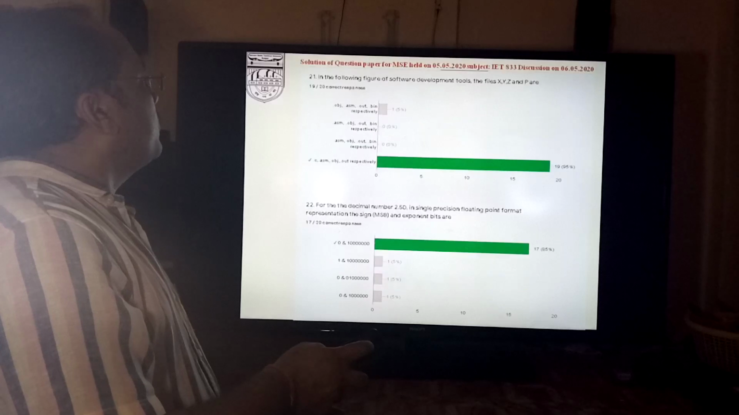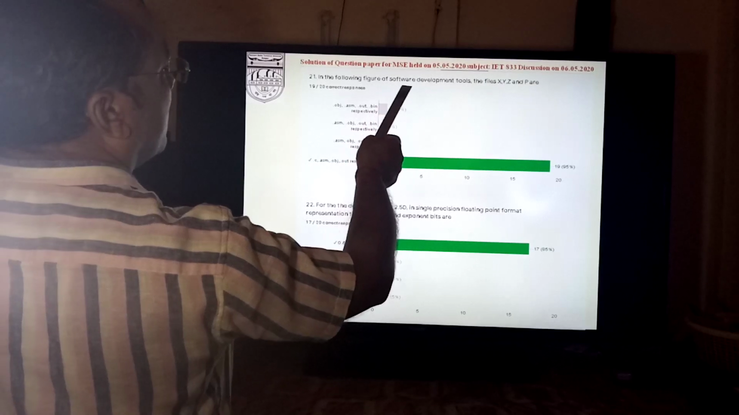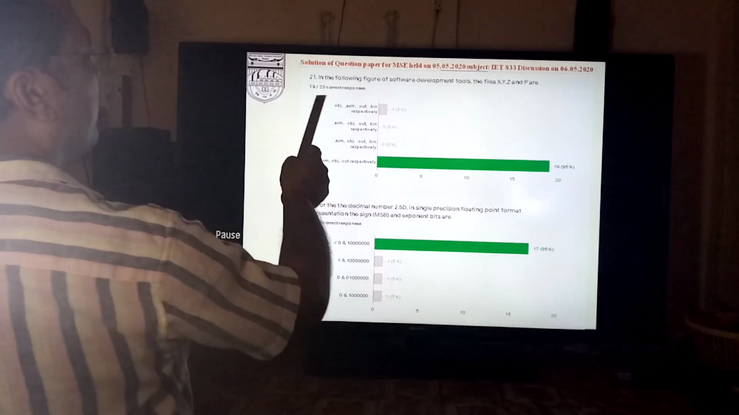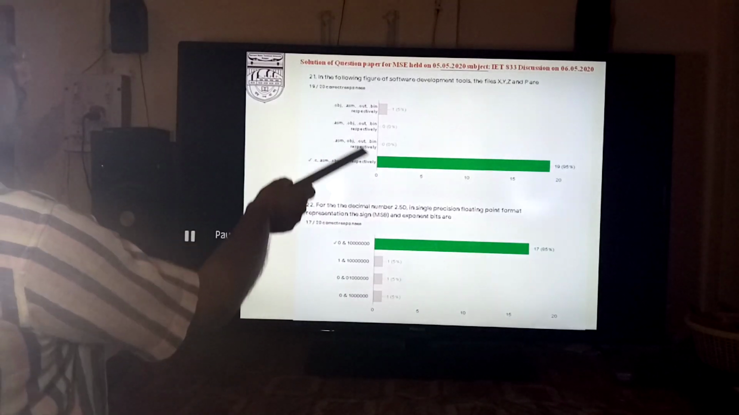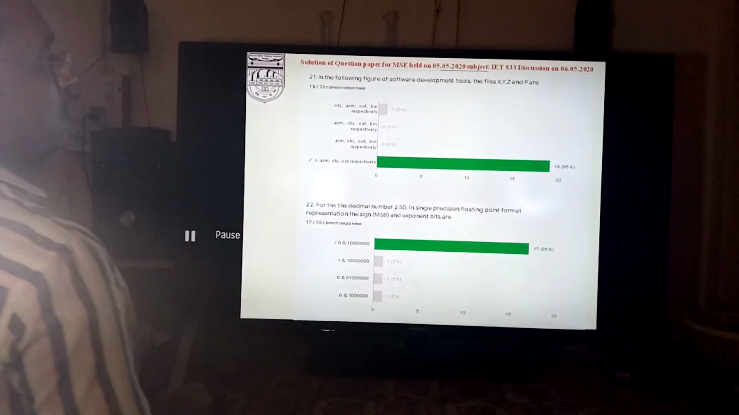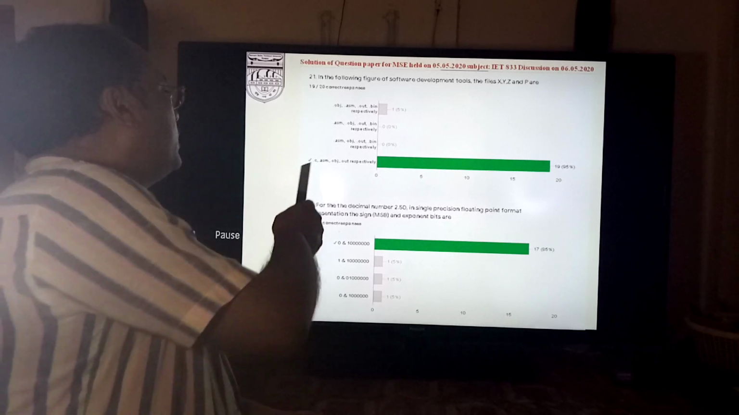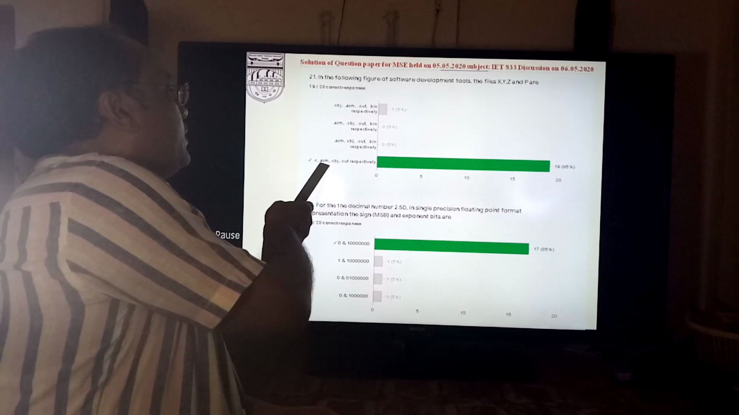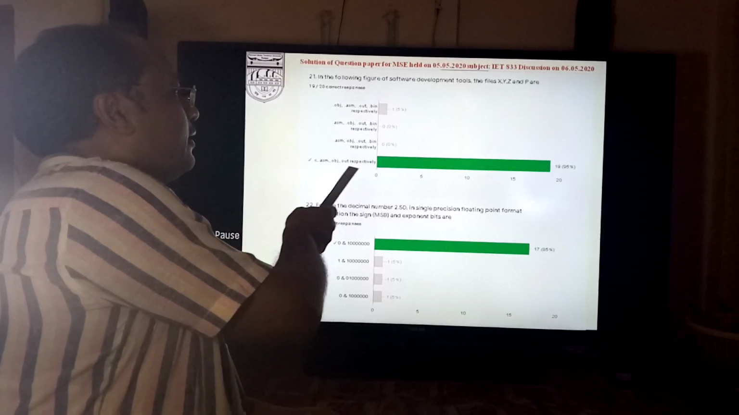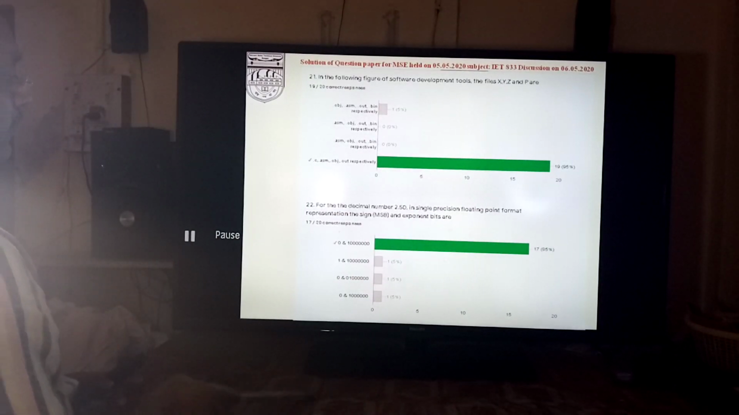Next, in this question there are two parts. One is, in the following figure of the software development tools, the files X, Y, Z and P are asked. 19 out of 20 correct responses were achieved in this question. That is, the software development tools have the compiler, assembler, linker and loader. So the .c is the first file that will be converted into .sm, then .obj and .out. So this is the correct answer. Out of the 20, 19 were correct, so 95% response was achieved in this one.